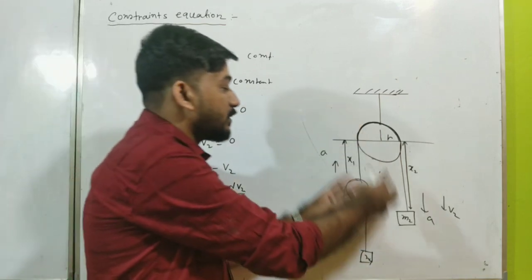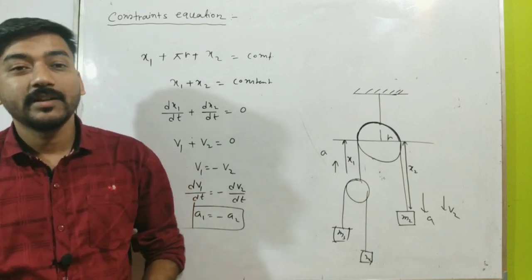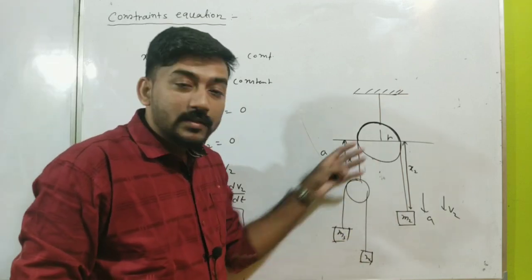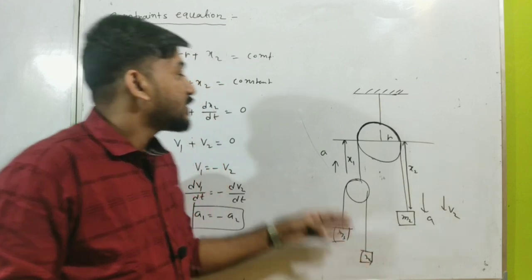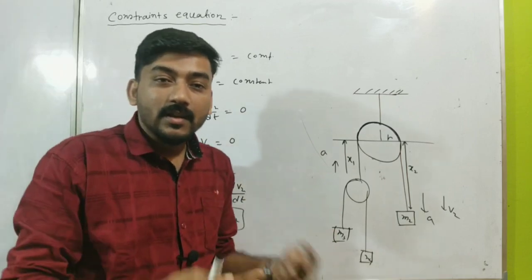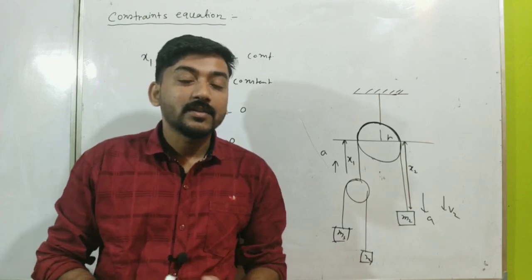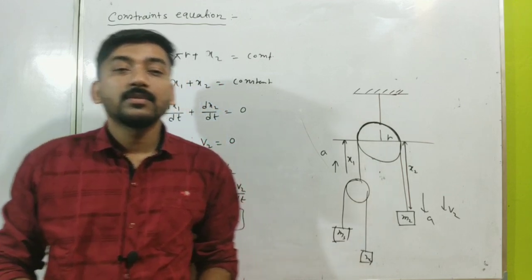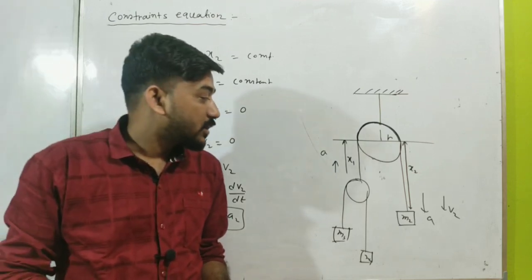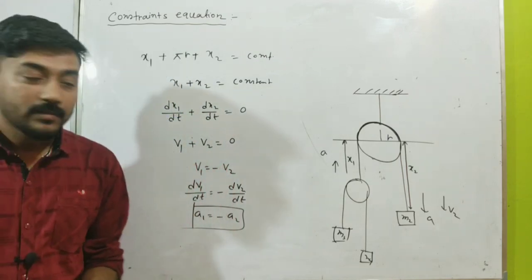Sometimes the system is even more complex, with 3, 4, 5 pulleys involved. Questions like this are asked in the JEE Advanced exam. In that case you cannot easily find the relation between the accelerations, and you have to use this method. I will do more complicated problems in the next class. This class is dedicated to making the concepts clear. With very basic problems we want to clear your concepts, so that you can apply them in more complicated problems.